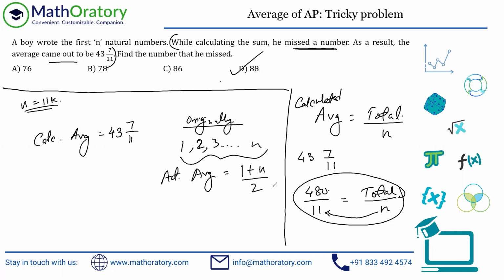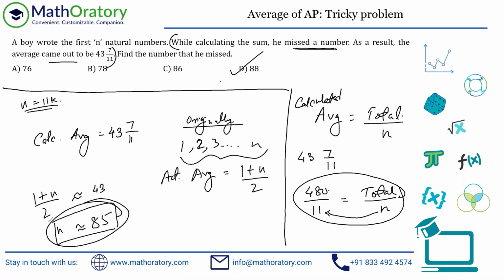So this (1 plus n) by 2 should be very close to this 43 or 44, right? It should be somewhere in this range, or maybe 42, worst case scenario, 42.5 or something. Approximately just consider this to be 43. You will not have too much complication. So if you have (1 plus n) by 2 approximately 43, then n should be approximately 86 minus 1, which is 85. Now, approximately, we know that n is 85, and we already know that n is a multiple of 11. The multiple of 11 close enough to 85 is 88, right? So you get the answer.